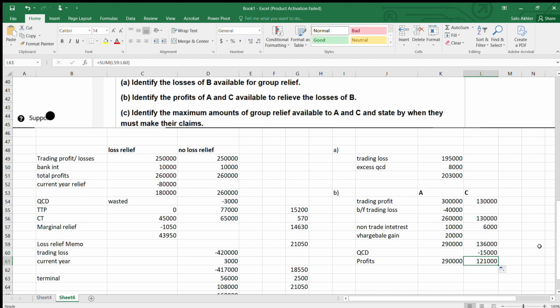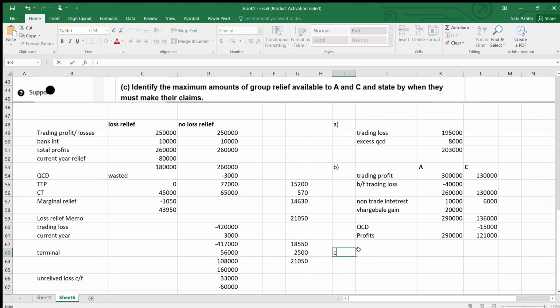Now, part C: the maximum amount of group relief available to A and C. You have to identify it. Remember, it is the lower of the loss of B, because B is the surrendering company, and the profit of A and C. So what is the loss of B under A and C?